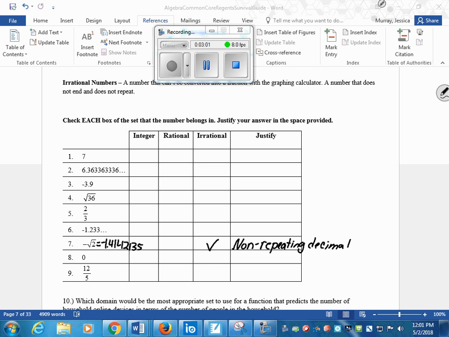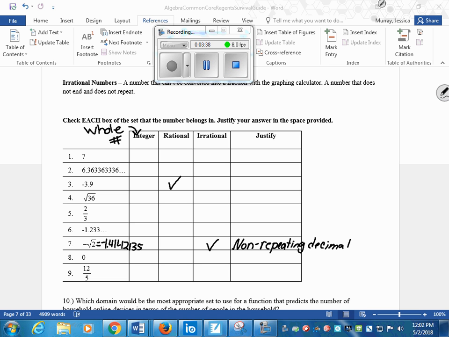What makes something an integer? Nope. It's not even an integer. Integers are whole numbers only. It's not a whole number. There's a decimal there. But it is rational. So why is this decimal rational on number 3 and number 7's decimal is irrational? Why is number 7's decimal crazy, but this one's not? Because we got numbers after it.